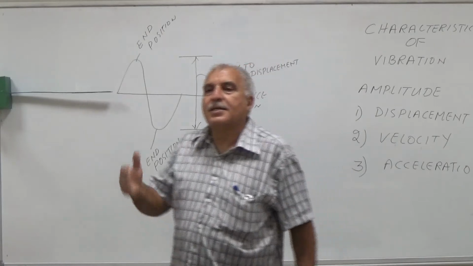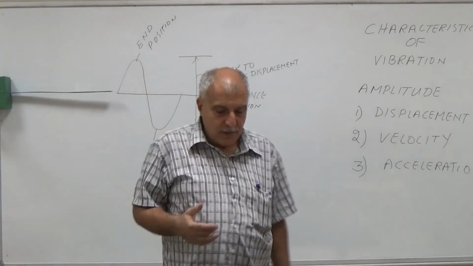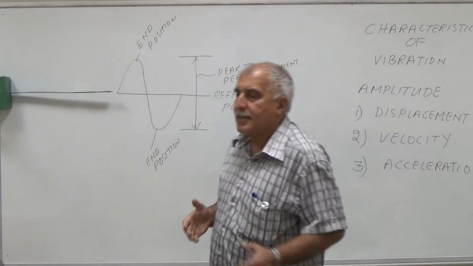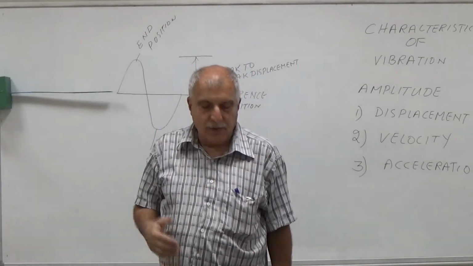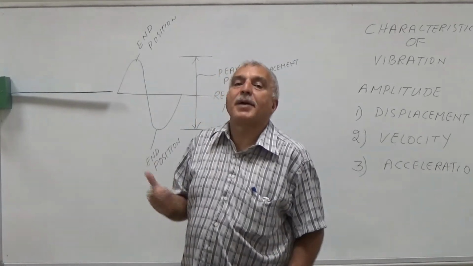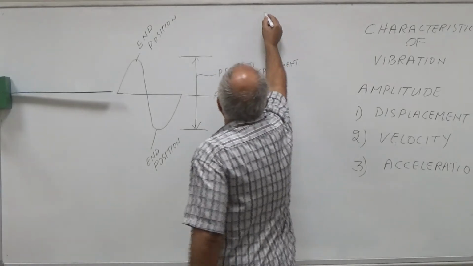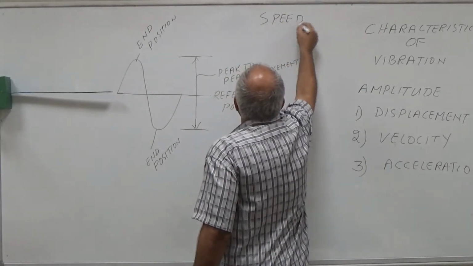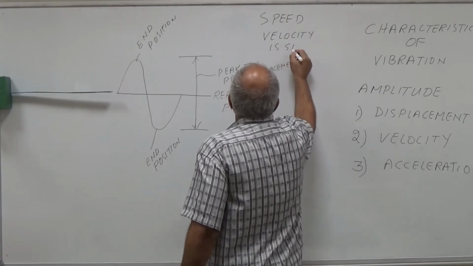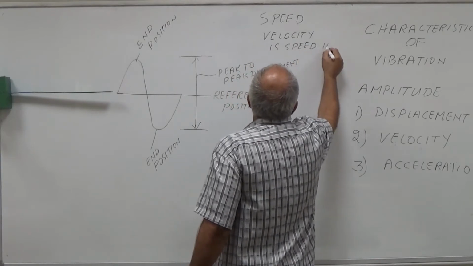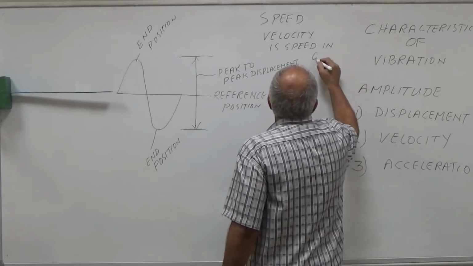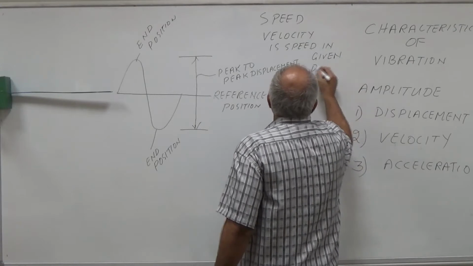Velocity is distance divided by time in a given direction. There is a direction also. Speed is simply distance divided by time. But velocity is speed in a given direction.